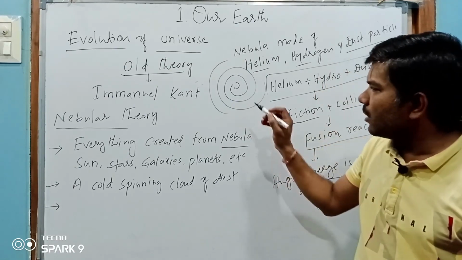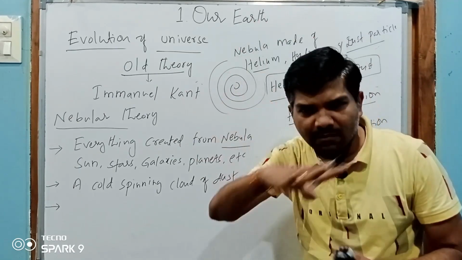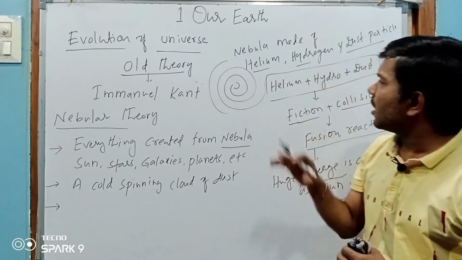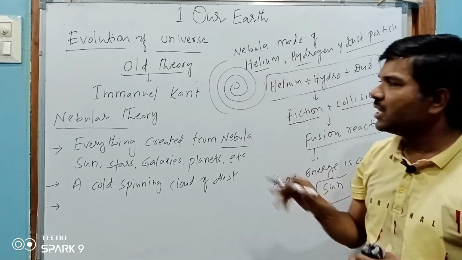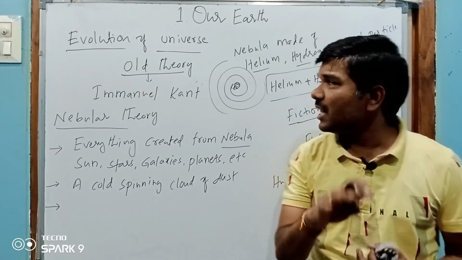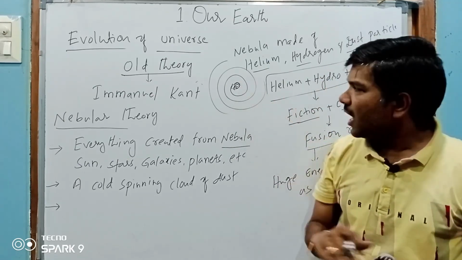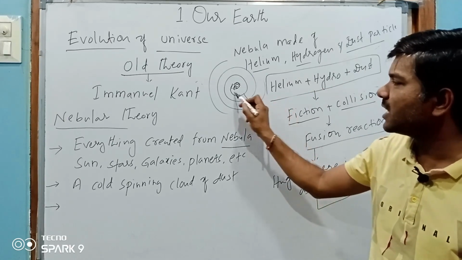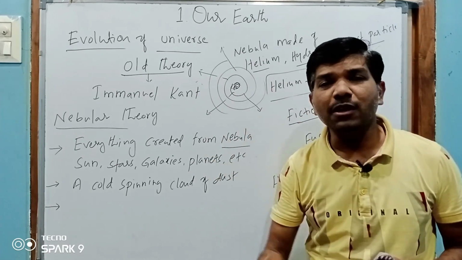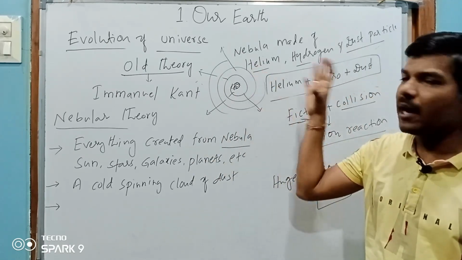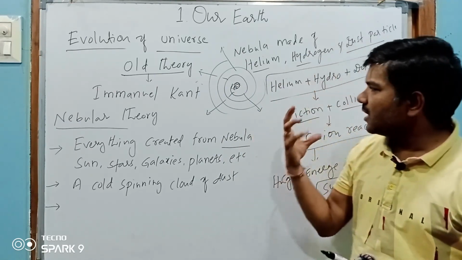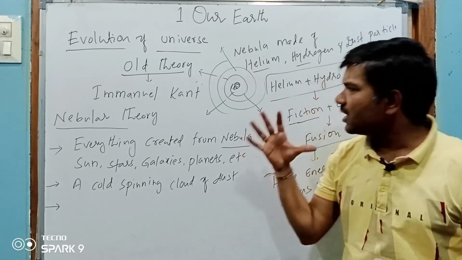In the nebula, whenever a cloud of dust is swirling and moving, lighter elements like helium and hydrogen merged at the center. The lighter elements merged with the center, and the heavier particles, like carbon and oxygen, came out from the center, out of the nebula. Okay, I repeat, helium and hydrogen are very light elements, and heavier elements came out from the nebula.